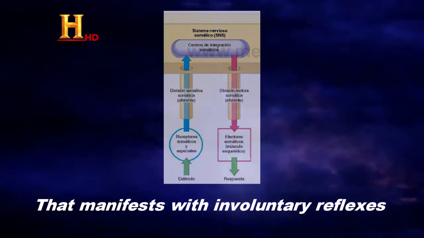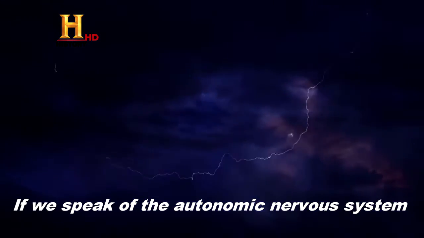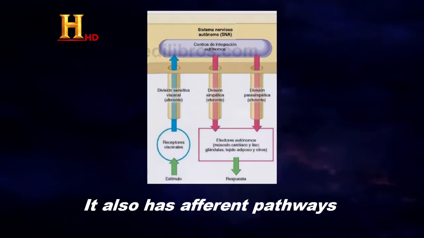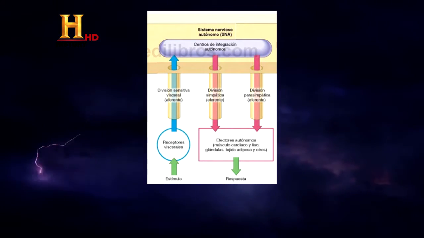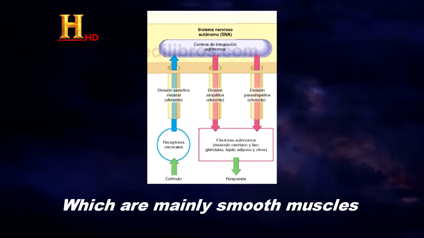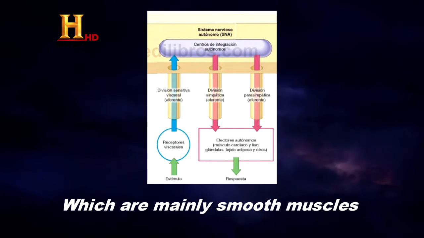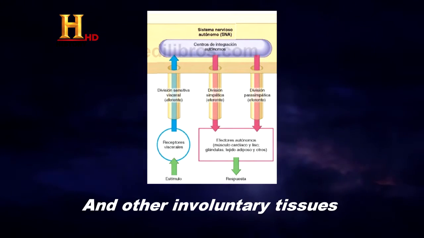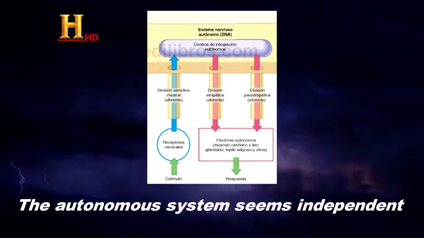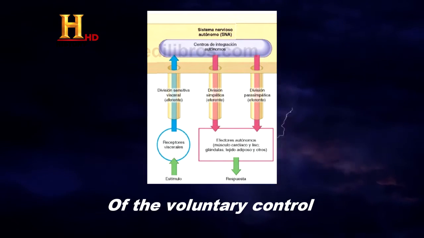Its efferent part constitutes most of the motor division, and the afferent part provides somatic sensory feedback that manifests with involuntary reflex. If we speak of the autonomic nervous system, it also has afferent pathways that give information to autonomic or visceral effectors, which are mainly smooth muscles, heart muscles, glands, adipose tissues, and other involuntary tissue. The autonomic system seems independent of voluntary control.